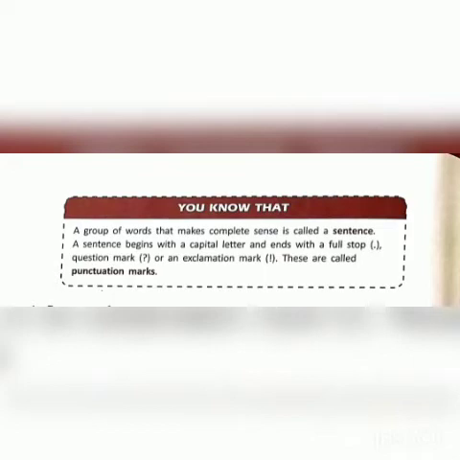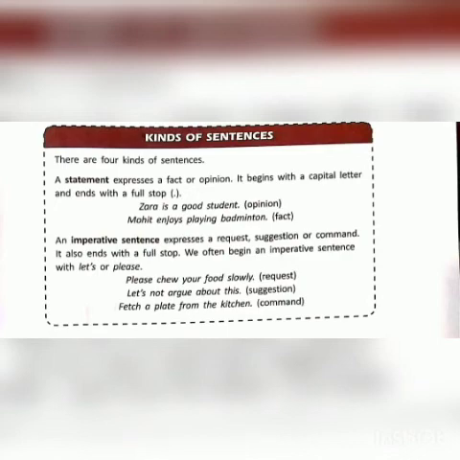But if we take two words like 20 rupees, will that make a sentence? No, right? So we have to take some group of words to form a sentence, and the sentence always starts with a capital letter. Then it either ends with a full stop, a question mark or an exclamation mark, and these marks are called punctuation marks. Now, sentence has four kinds. It has four different kinds, but today's class we are going to do only two kinds.